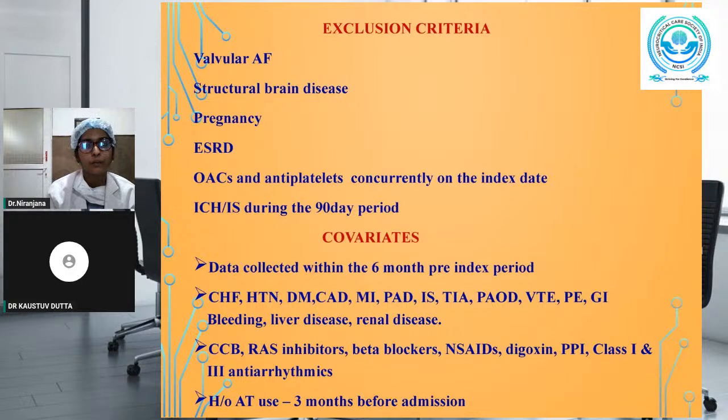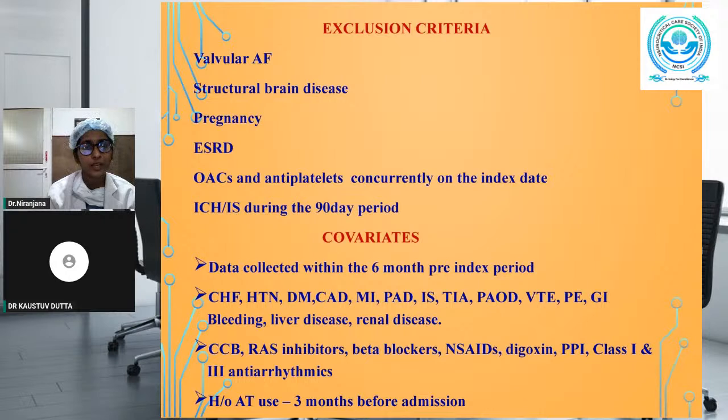So the patients were excluded if they had valvular atrial fibrillation like mitral stenosis or any artificial heart valves, structural brain disease like cerebral aneurysms or malformations of cerebral arteries, dissection of cerebral arteries, etc. Pregnancy, end-stage renal disease who required dialysis, those who had OACs and antiplatelets concurrently on the index date, and those who had intracranial hemorrhage or ischemic stroke during this 90-day period.